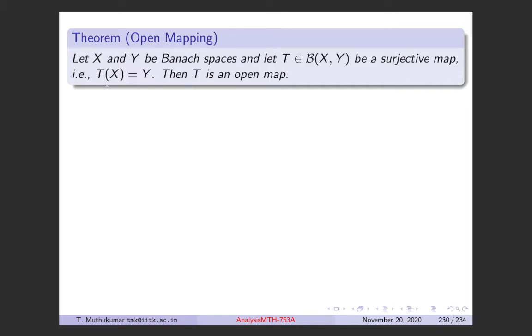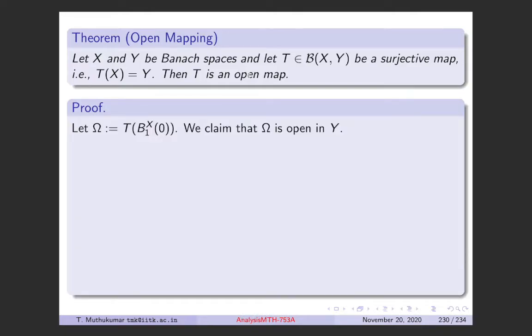And so the codomain, or the range of T, is the entire Y. If that happens, a continuous linear map which is surjective between two Banach spaces is always an open map, which means it maps open sets to open sets. That is the open mapping theorem. So every continuous linear surjective map between Banach spaces is an open map.